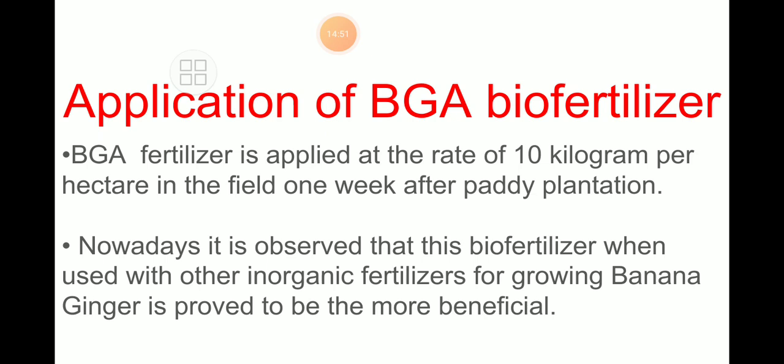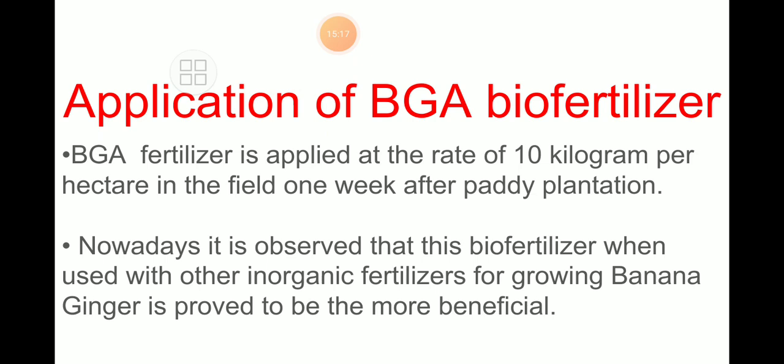Nowadays it is observed that the biofertilizer, when used with other inorganic fertilizers, can also be used for growing banana and ginger. It is a nitrogen fixer, but along with the nitrogen we have seen it also adds vitamin B12 and ascorbic acid into the soil, isn't it?